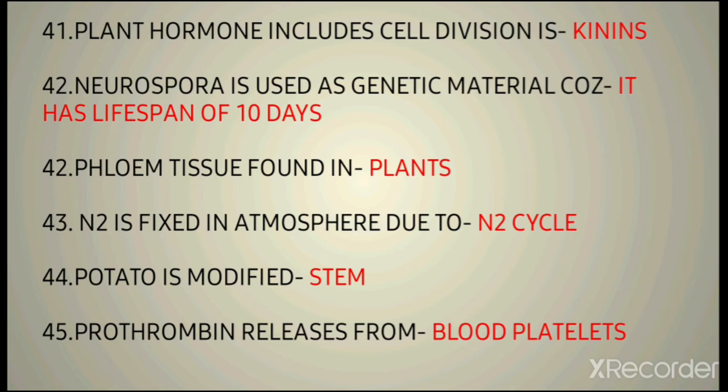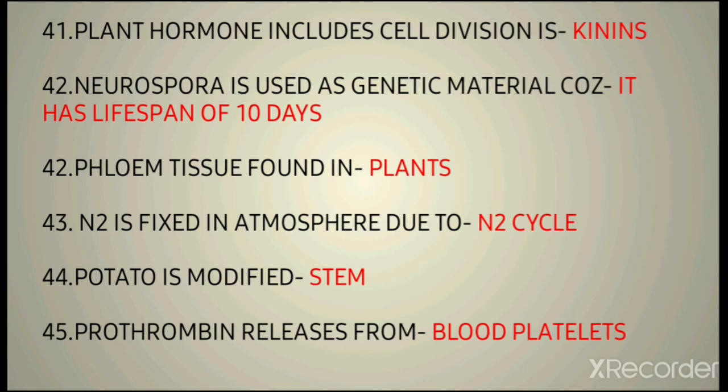Then the 42nd question is: Neurospora is used as a genetic material. Neurospora is a fungus, it's not a plant, sorry for that. Why is it used as a genetic material? Because it has a lifespan of only 10 days, so it can be grown very easily. That's why it is used. The next question is: phloem tissue is found in? It is a very easy question, it is found in plants only.